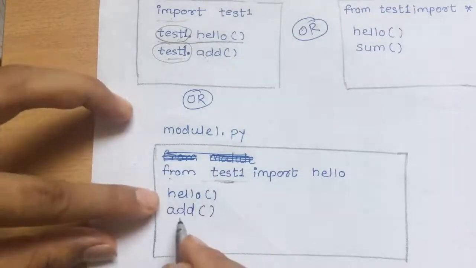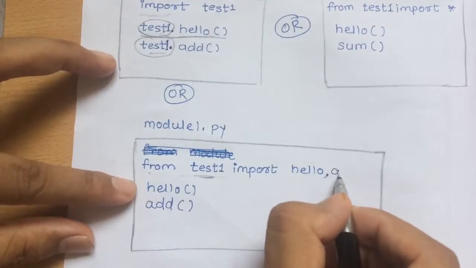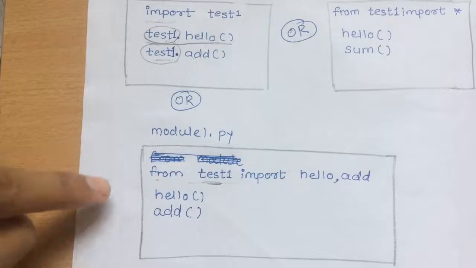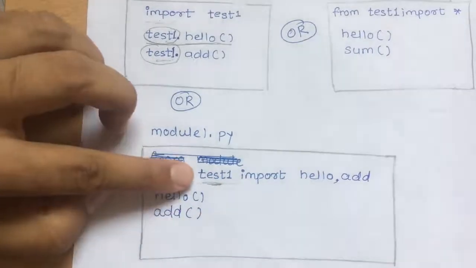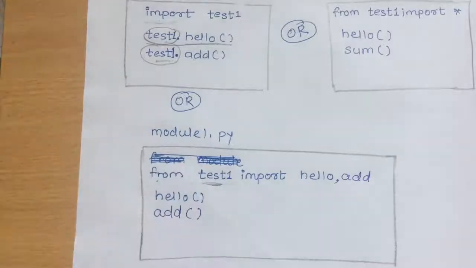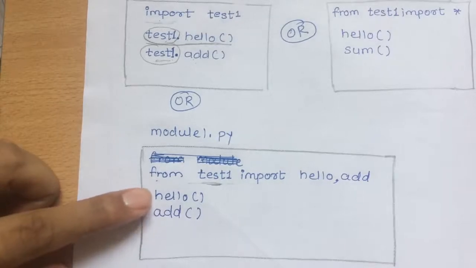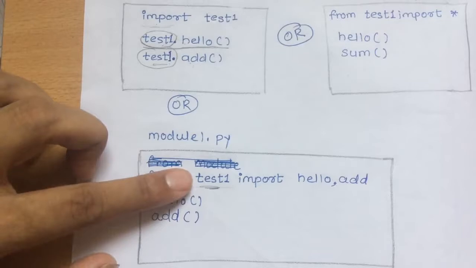So how are we going to import this? By simply writing a comma, and after the comma just simply write the function name add. So here we have also imported the add function from the file test1. Okay, and if I execute this program, it will work absolutely fine. It will execute the hello function as well as the add function which is present in the test1 file.